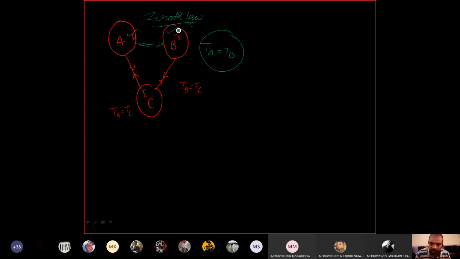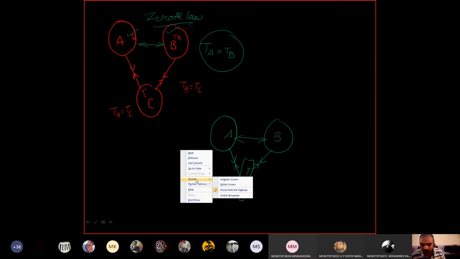Or we can define it a second way. Let us say two bodies A and B are maintaining the same temperature. If you replace the third body with a thermometer, and if these two bodies are maintaining the same temperature, then we can say that these two bodies are in thermal equilibrium. This is the second way of defining the zeroth law of thermodynamics.